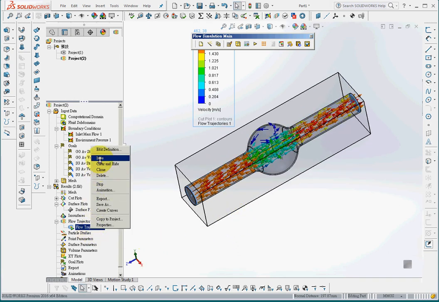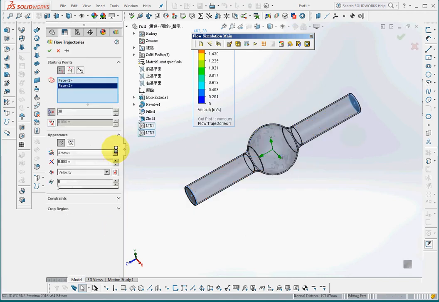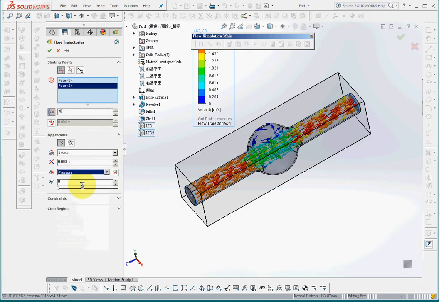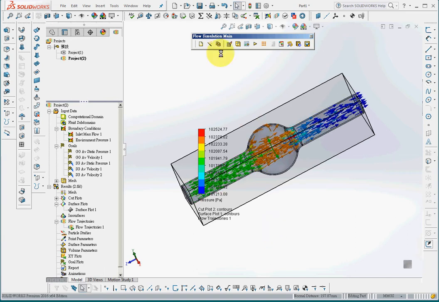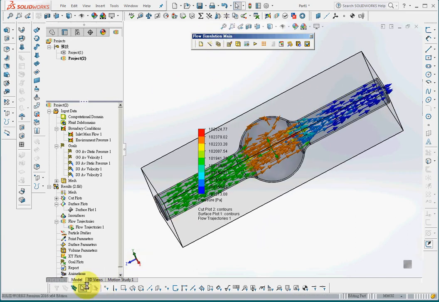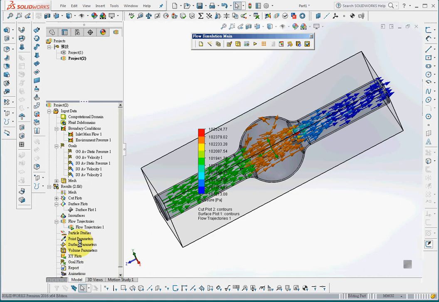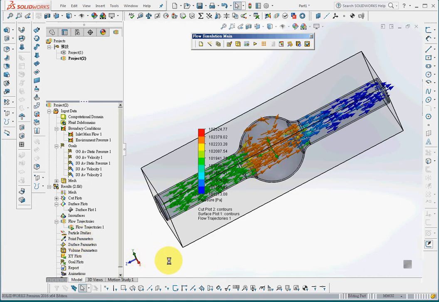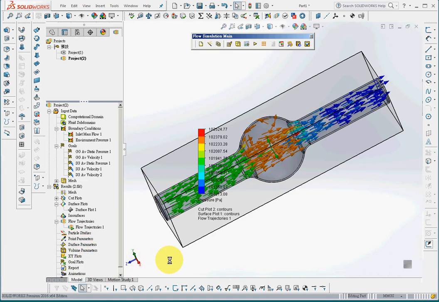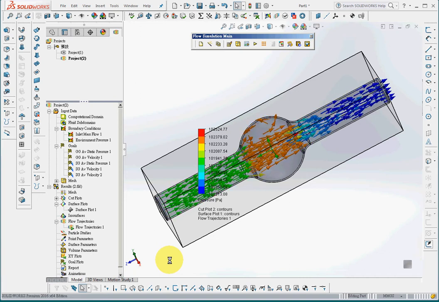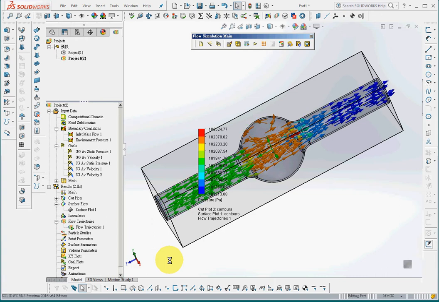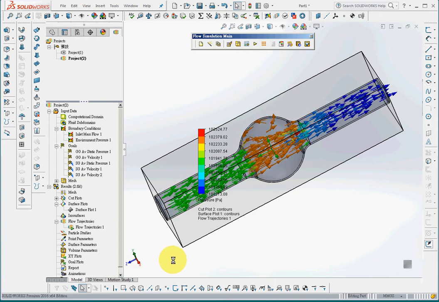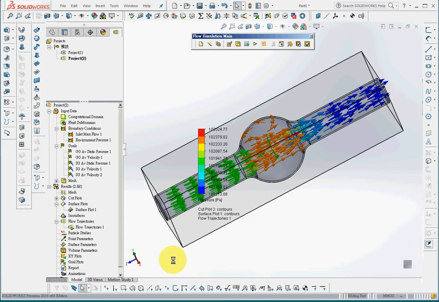We can also change the properties from velocity into pressure distribution, and the color will be the pressure, and this is the animation. We can also tap the result by point parameters, but we'll leave it until future lectures.